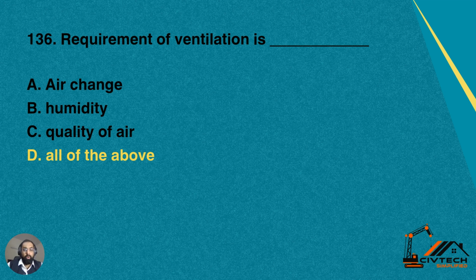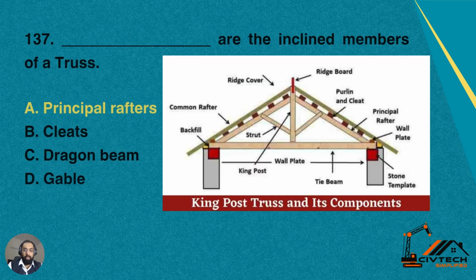Then we have 136. A requirement of ventilation is number A, air change, number B, humidity, number C, quality of air, D, all of these. Yes, we want to change the air inside the building. We want to humidify, and quality of the air is also our requirement. So all of the above is the correct answer for this question.